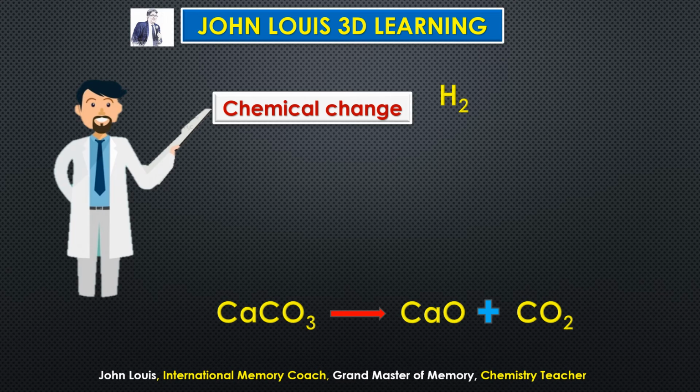So let us take one more example, hydrogen and oxygen. Here two elements combine together to form a single product. So this is also a chemical change. So hydrogen is an element, oxygen is another element, and it produces water. For example, you see hydrogen is a gas, oxygen is also a gas, but water is a liquid at standard temperature and pressure. Am I right? Therefore, entirely a different physical state, entirely with the different characteristics, the product will form.